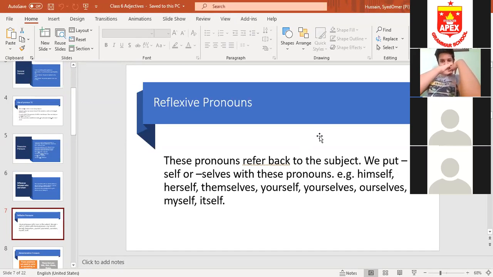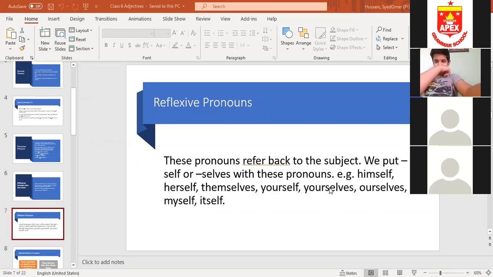Rian, I will discuss relative pronouns right now after a few slides. Okay, reflexive pronouns. Rohan, reflexive pronouns are pronouns which refer back to the subject. We put self or selves. Self with one person, selves with more than one person. I was saying that him is for one person, so I will put self, himself. Her is also for one person, so herself. Them is plural, so selves. Your can be regarded as one person, so self, and more than one person, so selves.